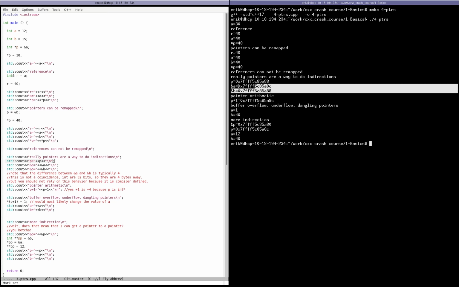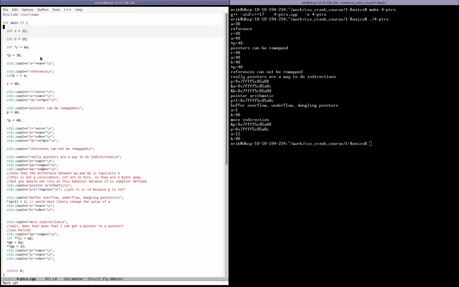Yeah, A is 4 bytes away from B. That makes sense because those two variables were declared in the main function, one after the other, so they come close to each other. They're both in the stack of your application, which is where local variables get stored in C++, and I suppose in most languages.